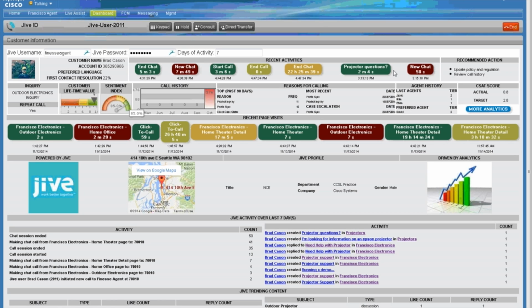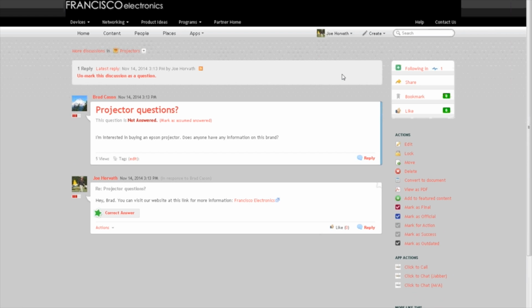If I wanted to find out more about this post or this discussion that the customer was a part of, I could actually click on this. When I do that, I can see as an agent the post, in this case a discussion that the customer started in order to get some more information about which projector to buy.